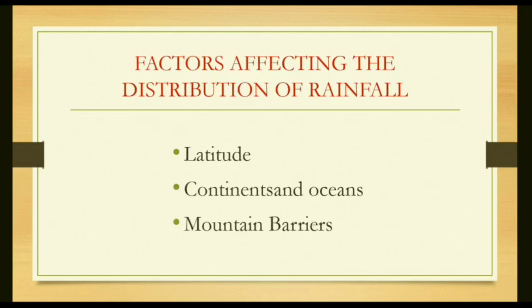Factors affecting the distribution of rainfall. We have rainfall throughout the world and different parts of the world receive different amounts of rainfall. It depends upon the latitude, continents and oceans, and mountain barriers.